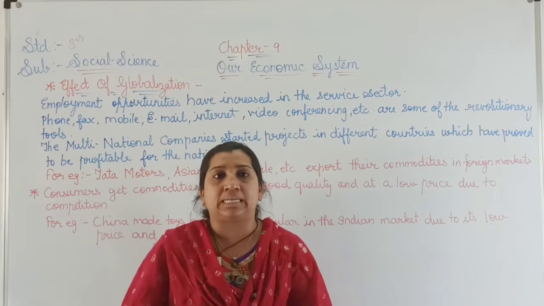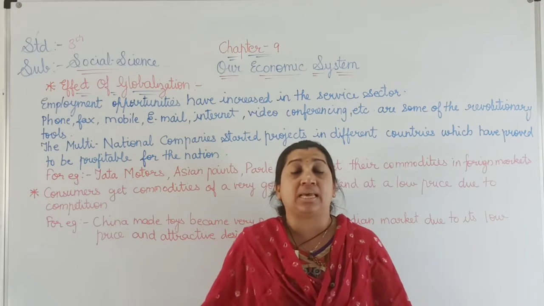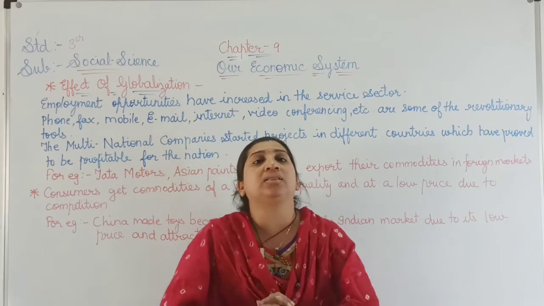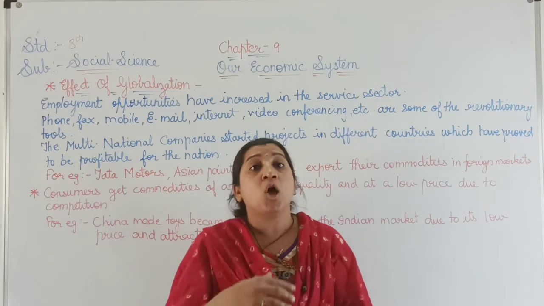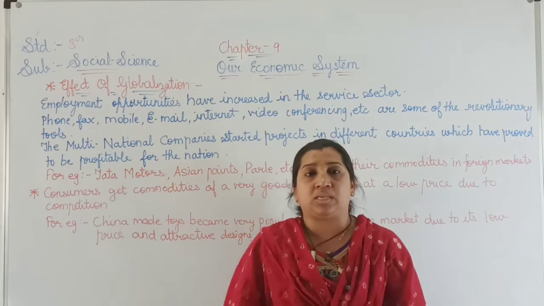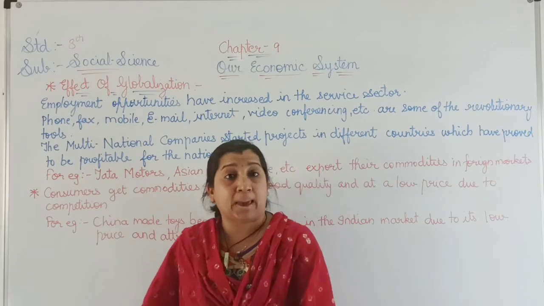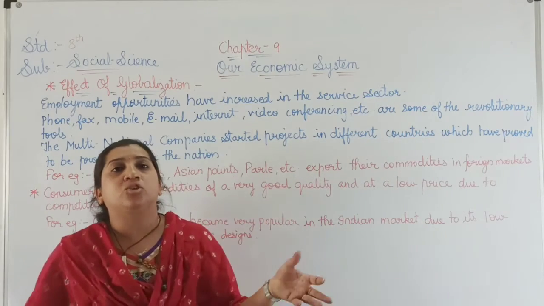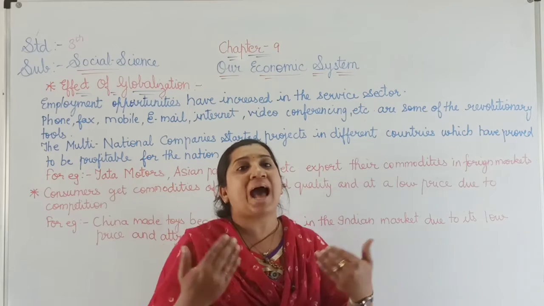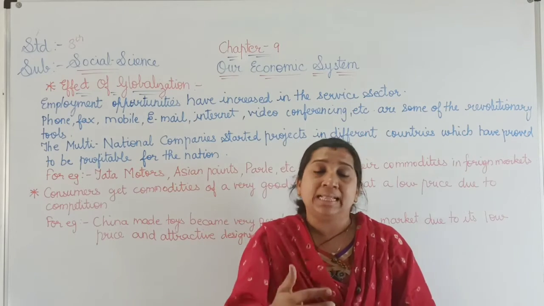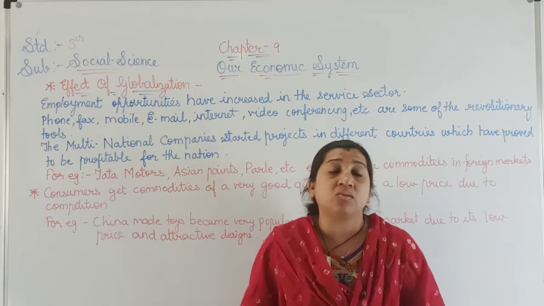In the joint sector, the government and the private sector both work together, and that is known as the joint sector. While in the cooperative sector, as one person is not capable of running the industry, a group of people is called out or asked to join. That is known as the cooperative sector.